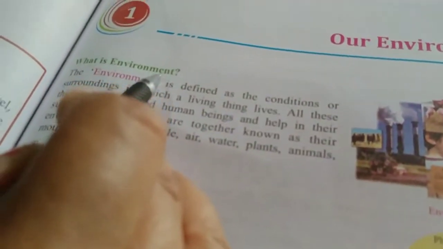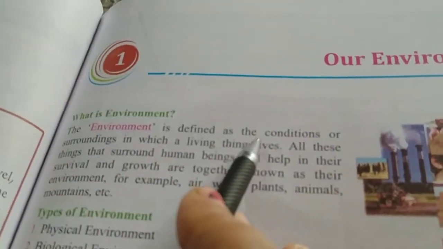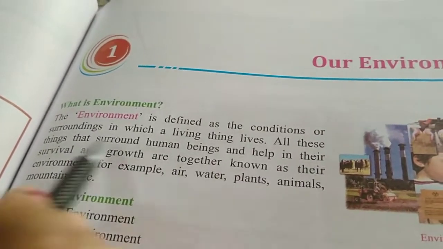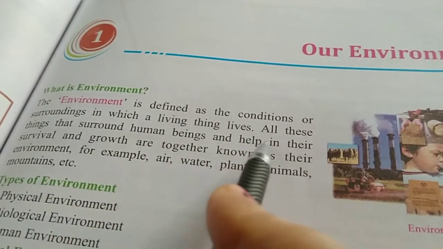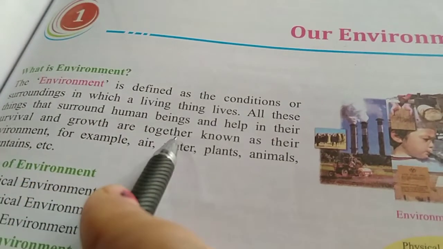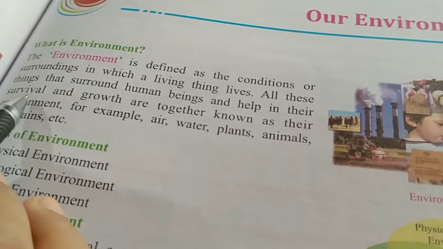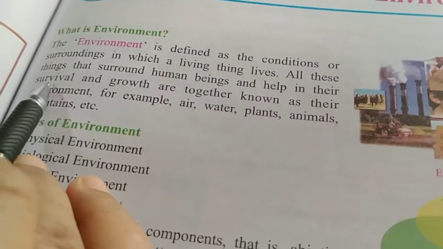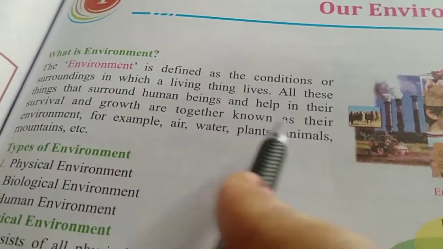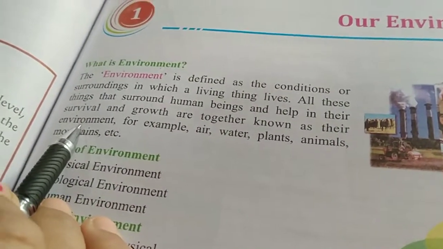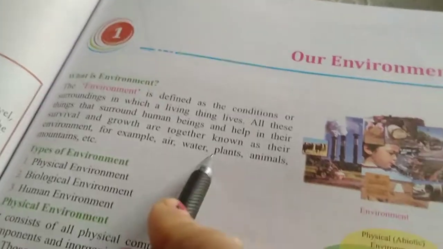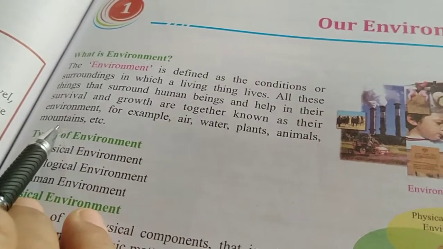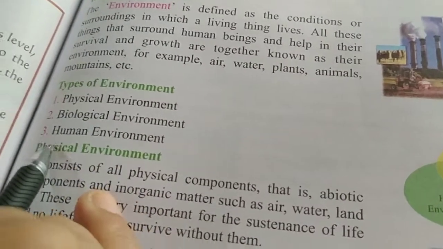What is environment? The environment is defined as the conditions or surroundings in which a living thing lives. All these things that surround human beings and help in their survival and growth are together known as their environment, where they survive and grow. Clear? For example, air, water, plants, animals, mountains. These are the environment.